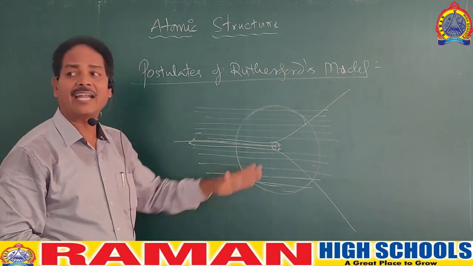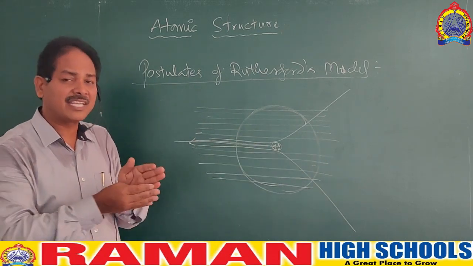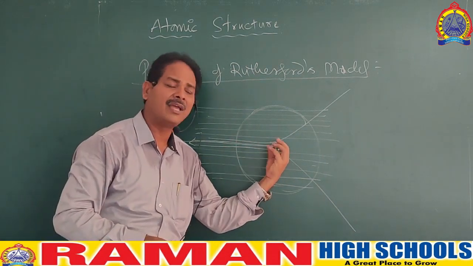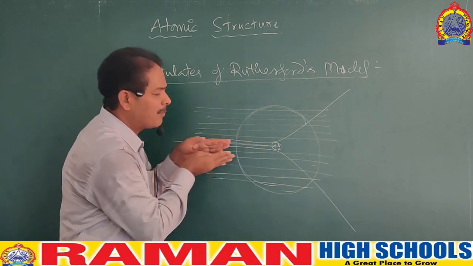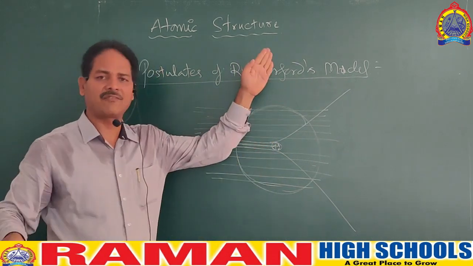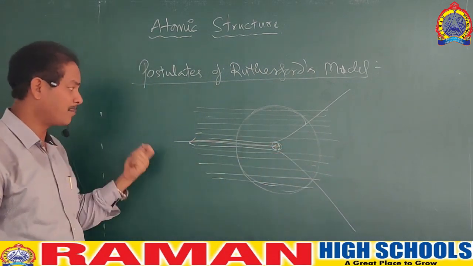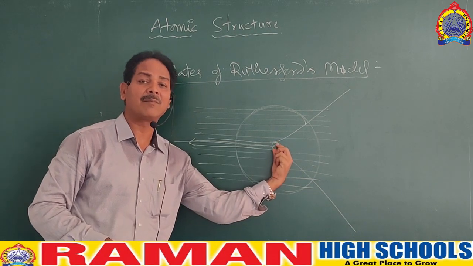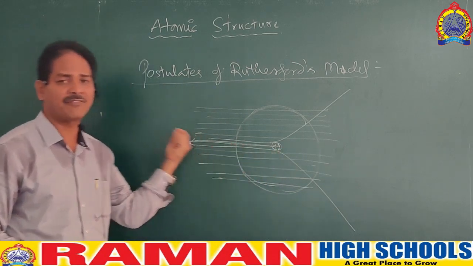The reason is the atom is almost empty. And number two, 1% of the rays are deviated with large angles because the positive charge present in the atom has very small place. That's the reason the rays which are coming close to this are just deviated, reflected. And one ray for every 20,000 rays is coming back. That also indicates that the nucleus carries very, very small place, and the ray which is going straight to this gets reflected back.